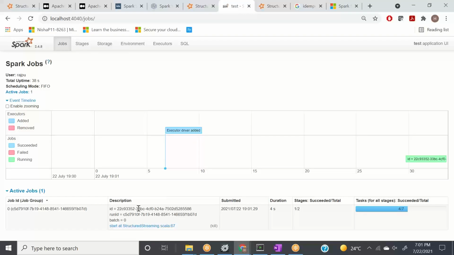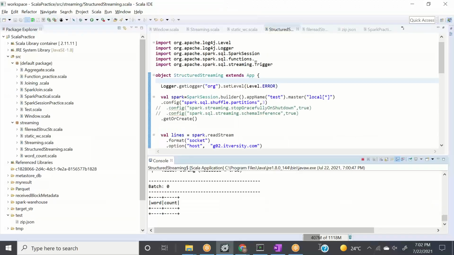Now what we can see here is that it created only 4 partitions by default, that is in my data. I have created only 3 partitions, so it means 7 partitions. It has covered 4 tasks out of 7. When I refresh it again, it will be 7 out of 7. So it means it is completed, right?